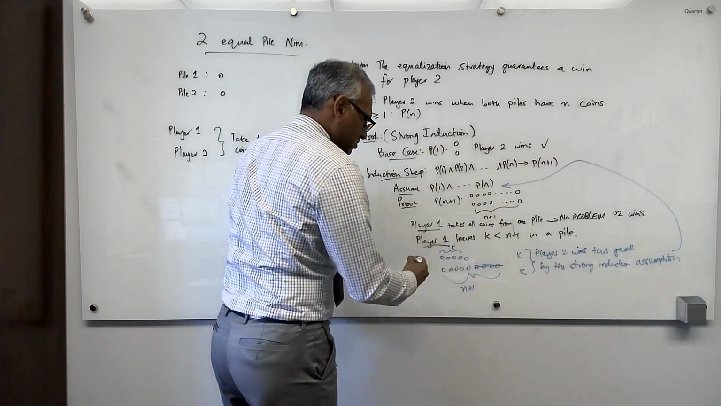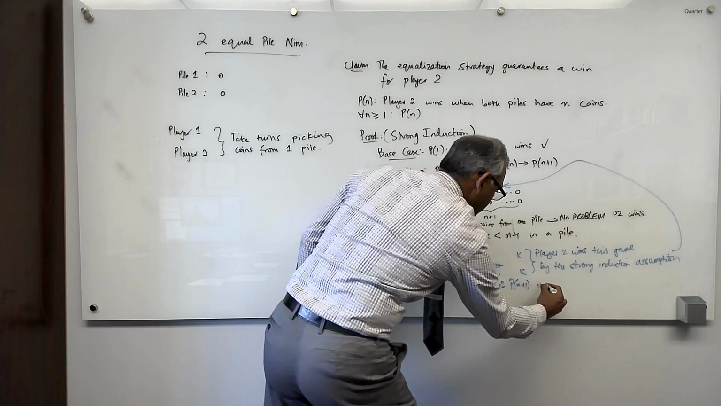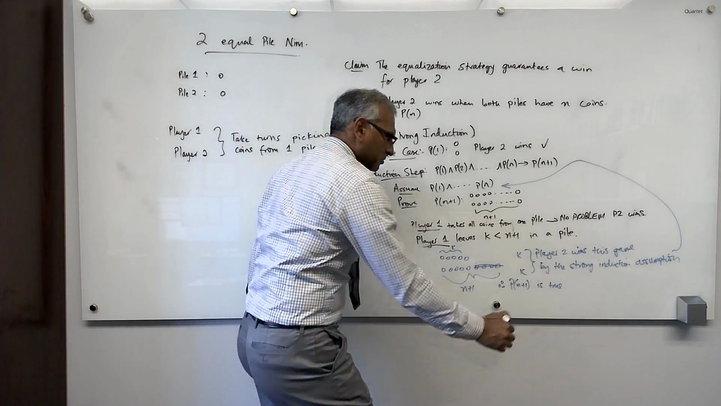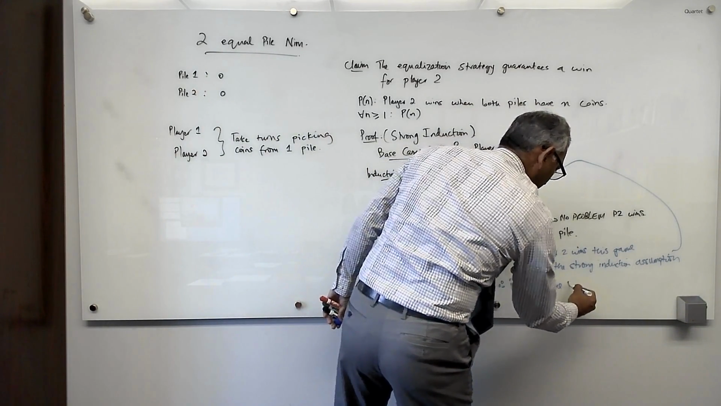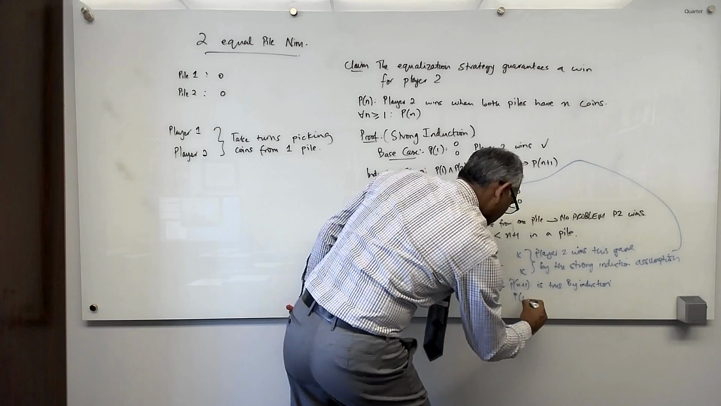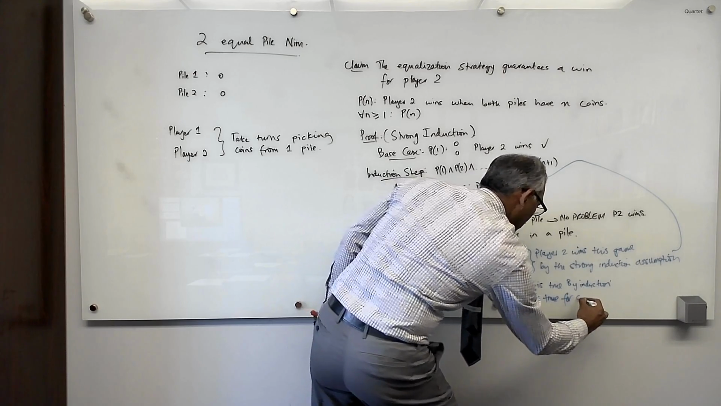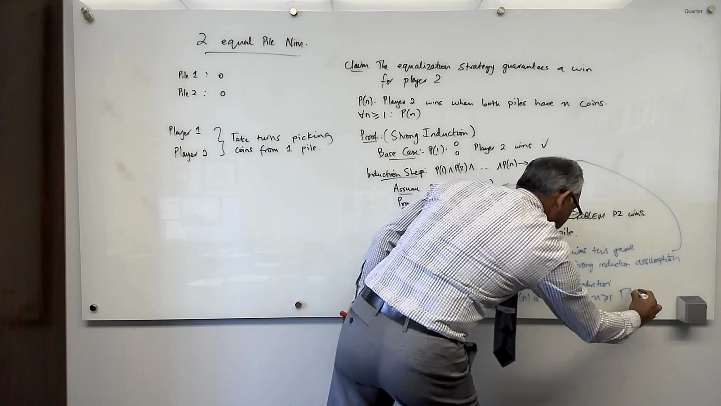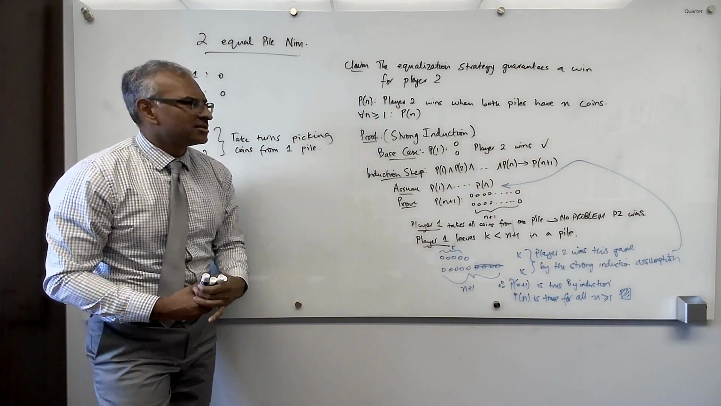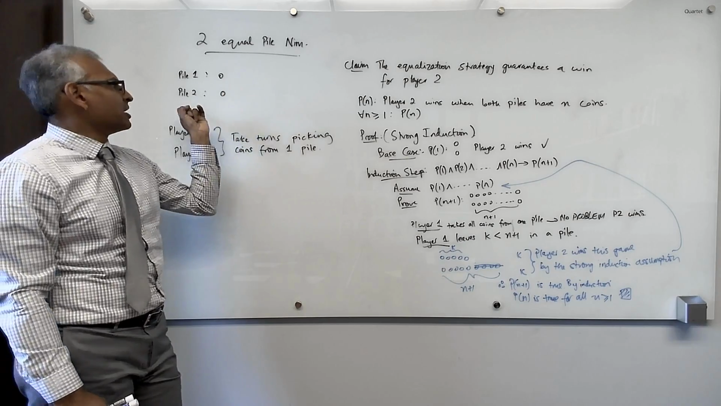So therefore, P of n plus 1 is true, which is all we had to prove. And that ends the proof. By induction, P of n is true for all n greater than or equal to 1. There! So we've just proved that the equalization strategy wins equal pile nim, no matter how many coins started.